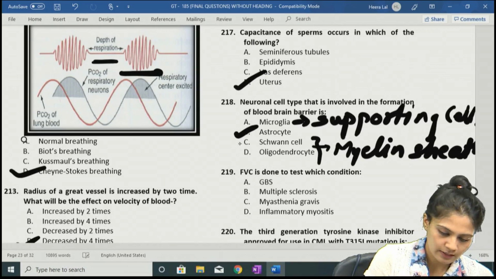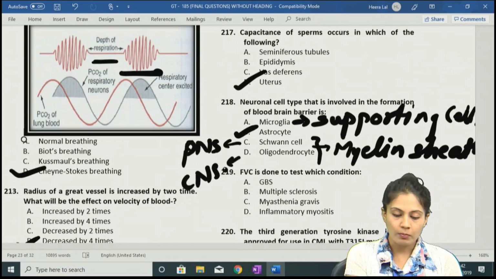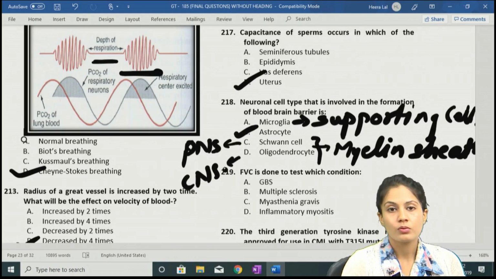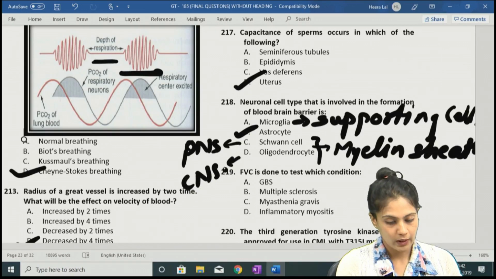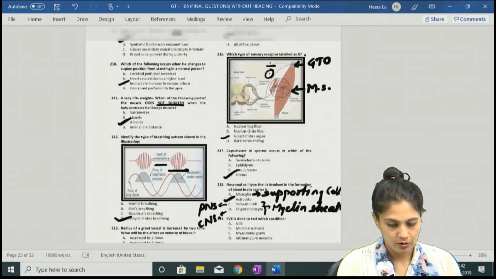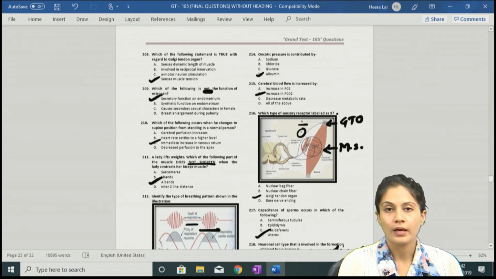The oligodendrocytes in the CNS will form the myelin sheath. So that is all about the physiology part of GT 185.